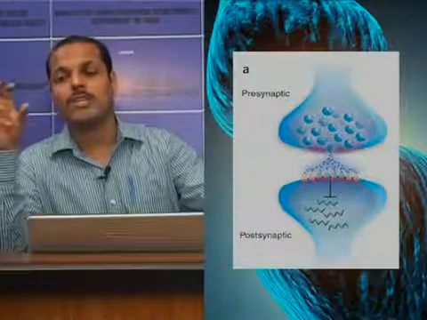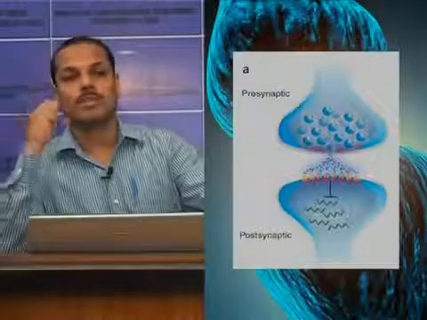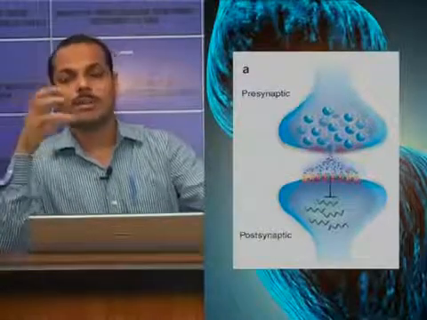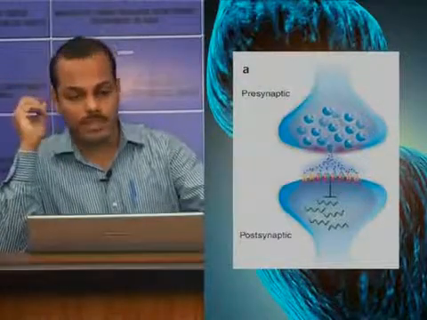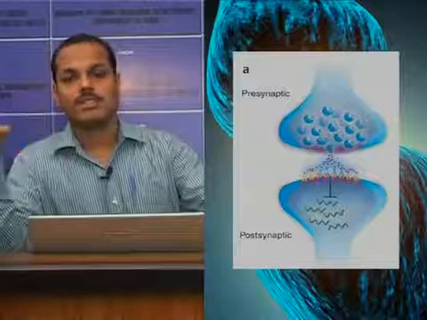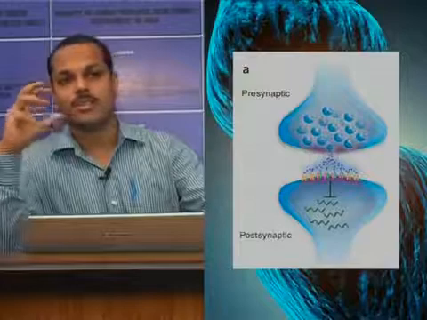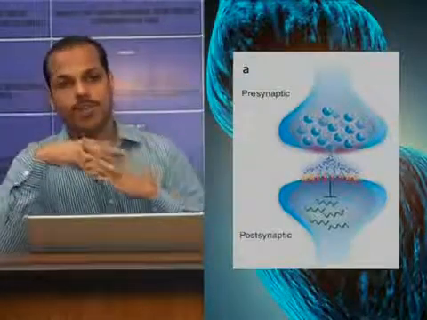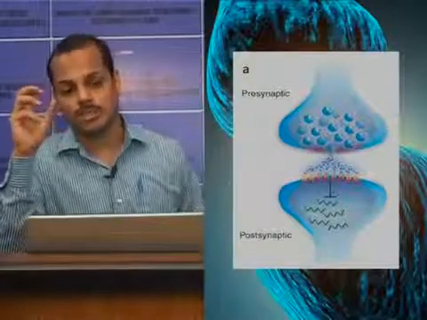The postsynaptic membrane contains some receptors. So, these chemical transmitters will be passed. The chemical transmitter is usually acetylcholine, and these chemical transmitters will be released in the synaptic cleft, and there are receptors present at the postsynaptic membrane. As a result, a combination will be there. As a result of this combination, a local potential called synaptic potential will be developed in the postsynaptic membrane.